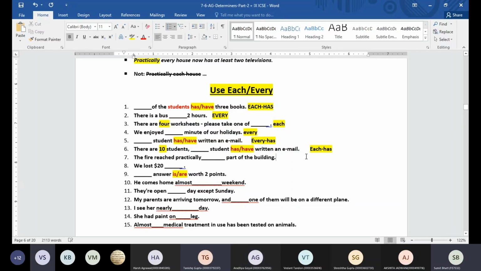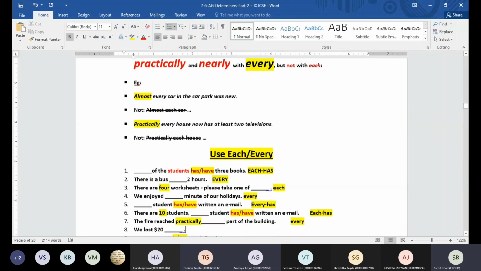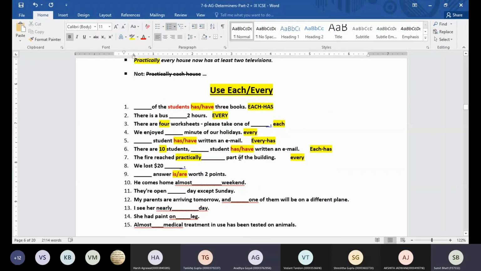Okay. The fire is practically dash part of the building. Every. Okay, every is right, but why is it every part, not each? Because we always use every for indefinite numbers. Yeah, indefinite numbers we are talking about. Okay, indefinite parts we are referring to. So if you have almost, practically and nearly, the verb is always going to be singular, guys.